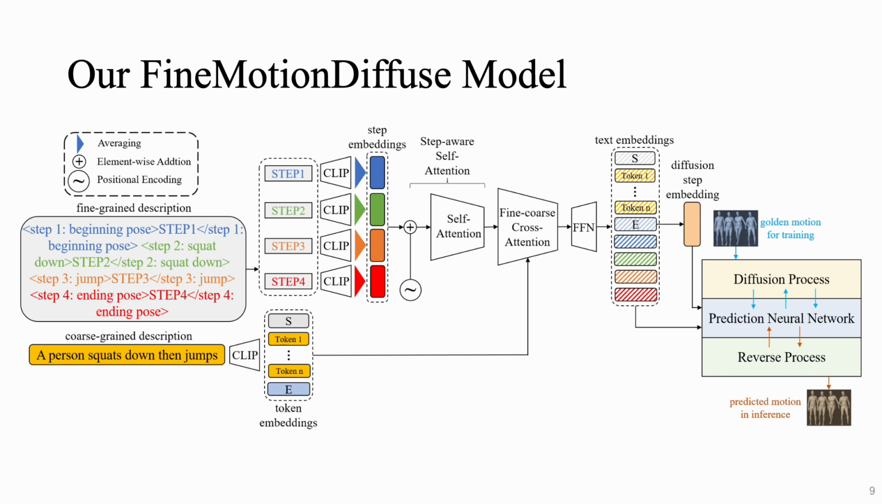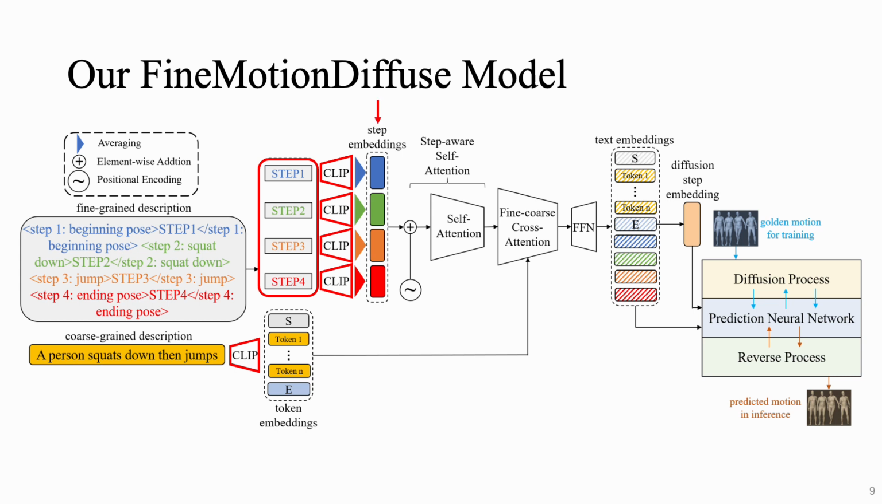Furthermore, we propose a new text-to-motion model, Fine Motion Diffuse, which better models fine-grained texts. First, we extract texts of each step from the fine-grained description. Then we encode each step text, and the original coarse-grained description, using CLIP. The reason why we separately encode the text of each step from the fine-grained description is that CLIP can only accept up to 77 tokens, which appears too short for the whole fine-grained description.